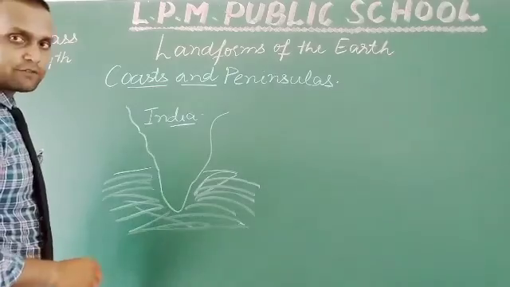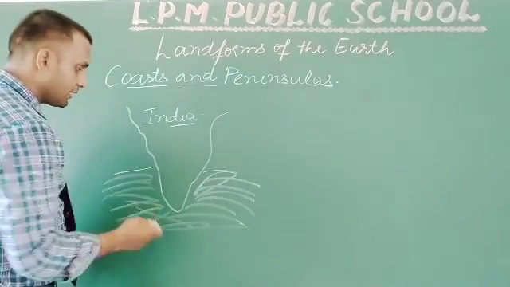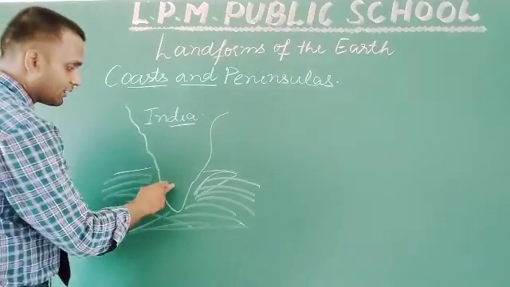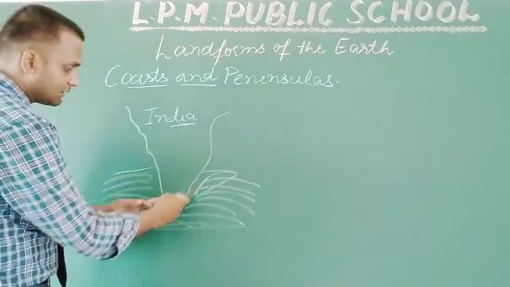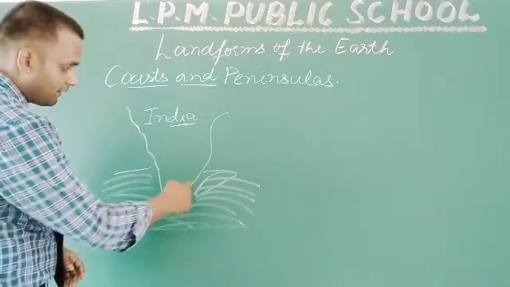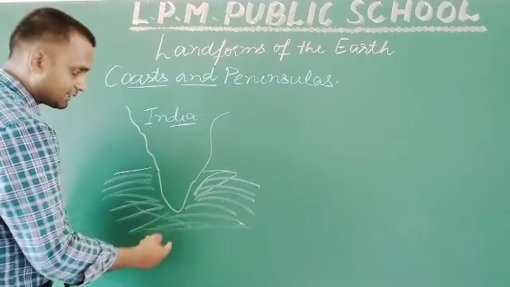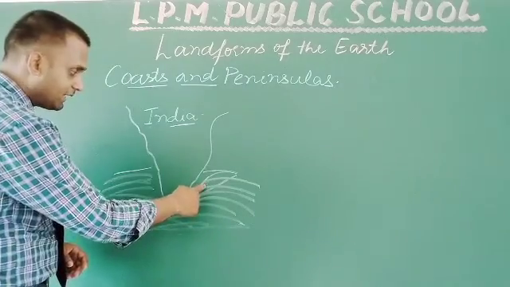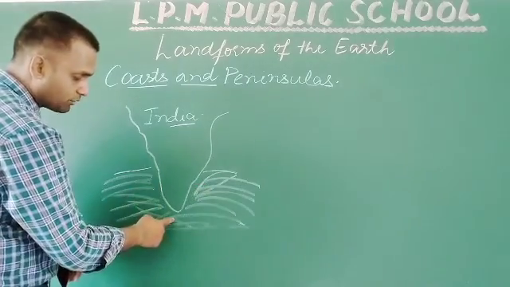So, as you can see from this diagram, this is the map of India and this is the southern part, and we have water from three sides: east, west and south.